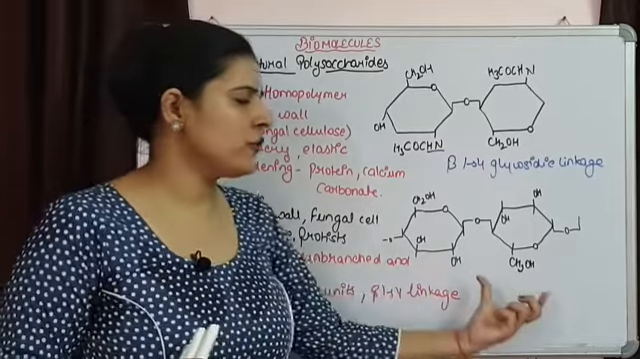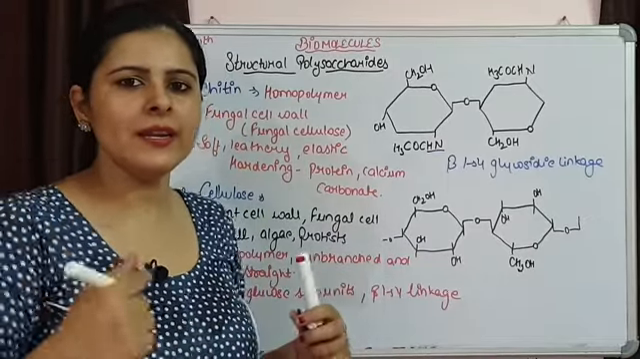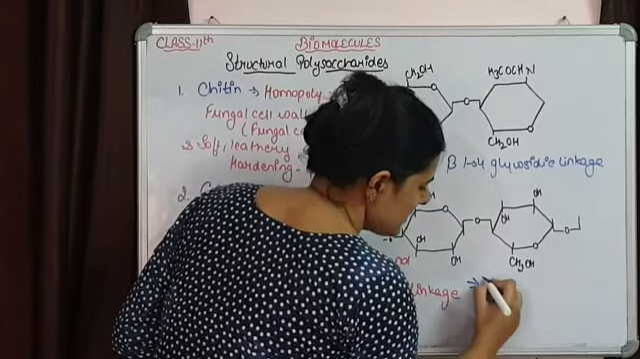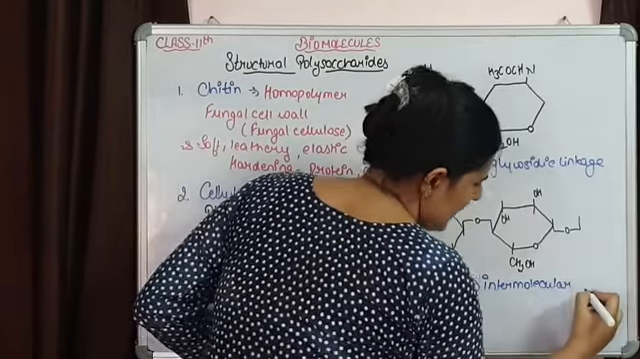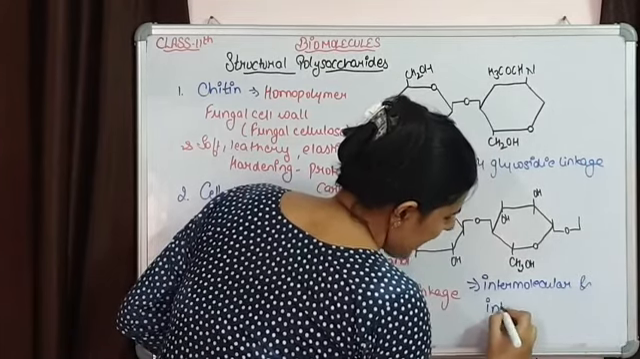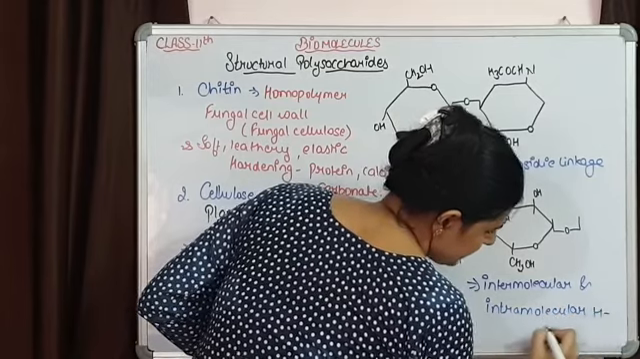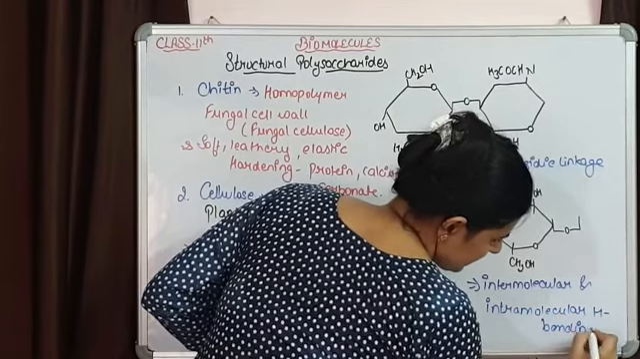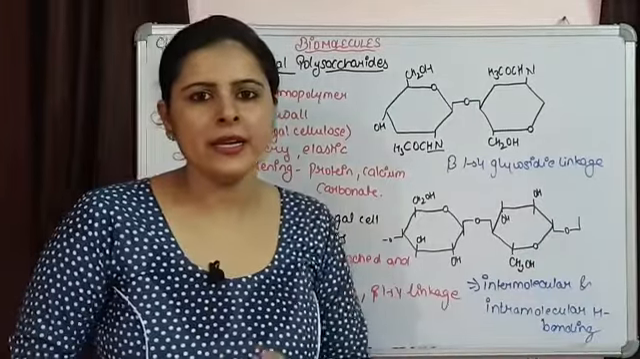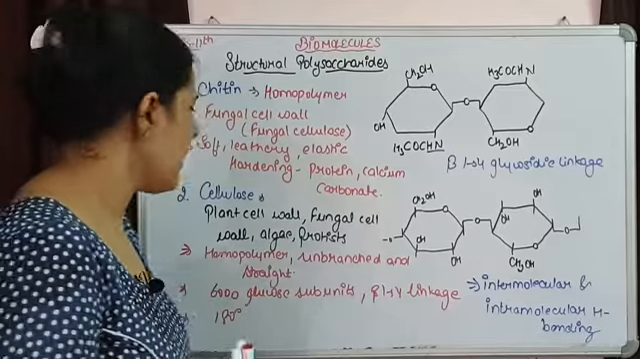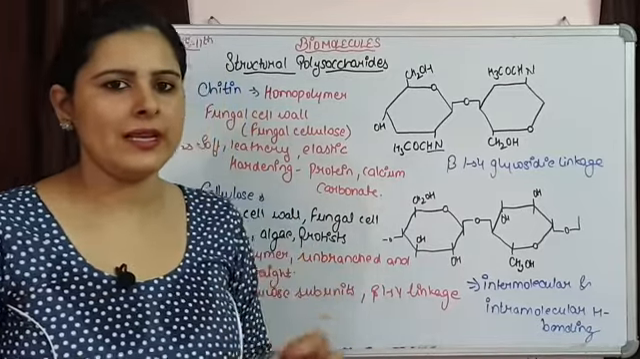The hydrogen bonding present is intermolecular hydrogen bonding and intramolecular hydrogen bonding. So this structure is stabilized by intermolecular and intramolecular hydrogen bonding. That is giving a fiber like appearance. So this is how cellulose is present in various plant cells or algae or protists.